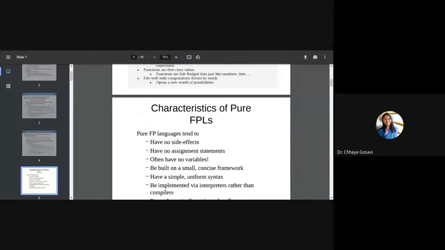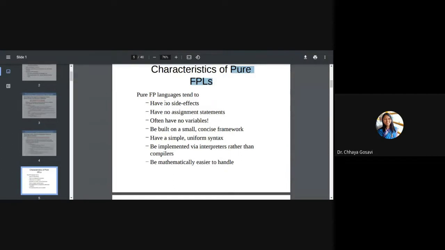So what are the characteristics of a pure functional programming language? In a pure functional programming language, there are no side effects. What are side effects? A change in one statement may affect another statement. That is not possible in functional programming. Why?